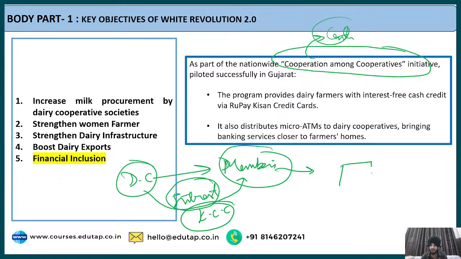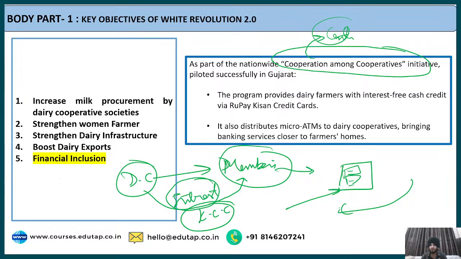It is a small machine. If you talk about those parts of our nation, the hinterlands, the rural areas where bank branches are not usually present, in these cases the banks can appoint different kinds of banking correspondents, different stakeholders who can have this small machine called a micro ATM. You can go to the banking correspondent and say, these are my details and this much money I want to withdraw. They enter your details and then give you money. So this is the job of a micro ATM, and usually they are promoted by the banking correspondent.